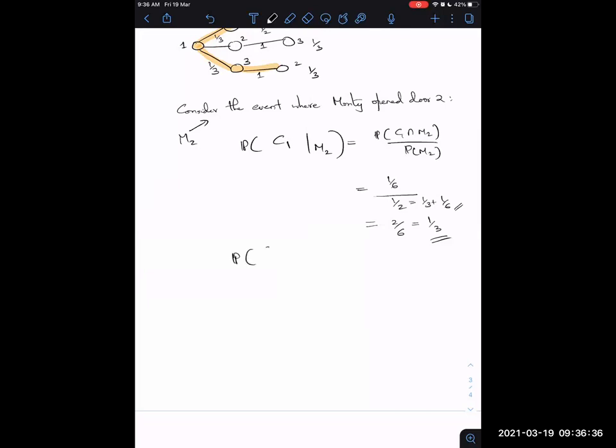Similarly, calculate the probability of, say, C3 given M2. So what is this going to be? Okay, with the calculations would be nice. So C3 and M2 divided by the probability of M2. And you guys have already given me the probability of M2. So what is the probability of C3 and M2?